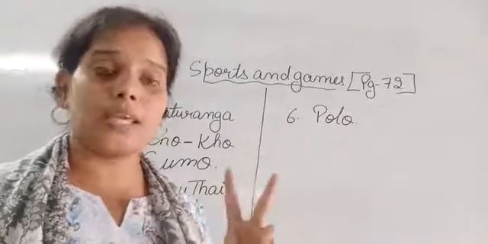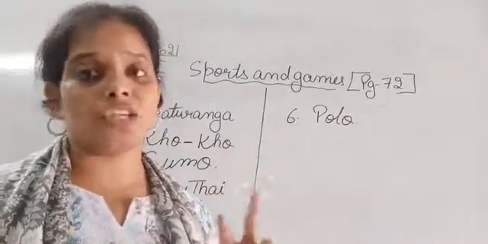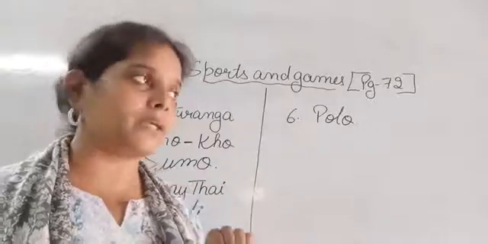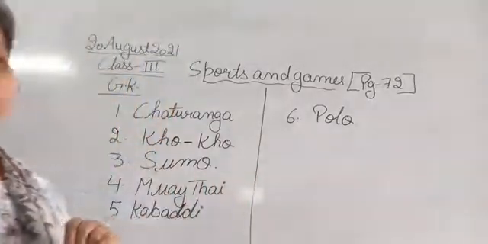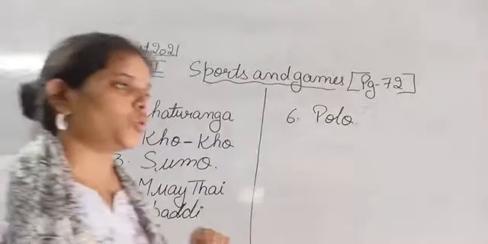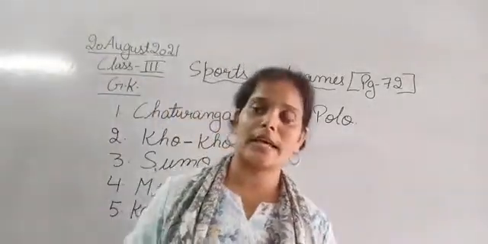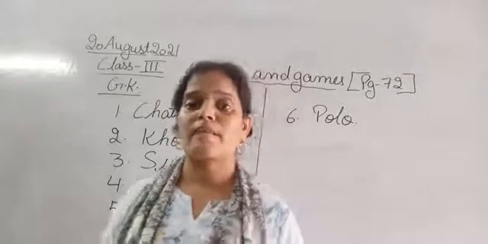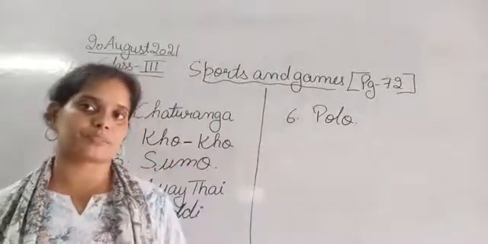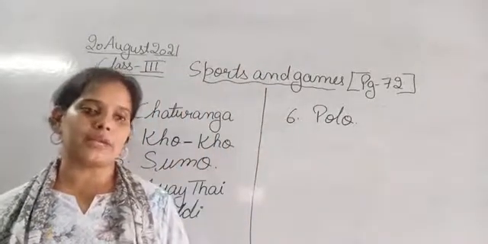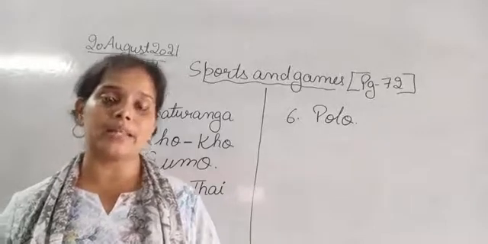So there are 2 teams, and each team has 4 players. How many players does each team have? 4. And how is it played? In this polo game, the players have to play while riding a horse. And they have to hit a ball with the help of a club that they are holding in their other hand.